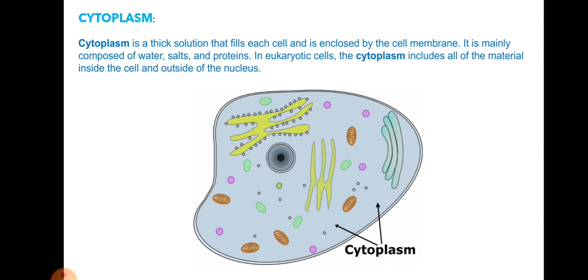Inside the cell, you will have all the materials like Golgi body, endoplasmic reticulum, all the cell organelles. Even outside the nucleus, all the organelles are present. In a eukaryotic cell, eukaryotic means true nucleus, in plants and animals. Whereas in prokaryotics, the nuclear membrane is not proper, it's not well defined. Nucleus is also not well defined.